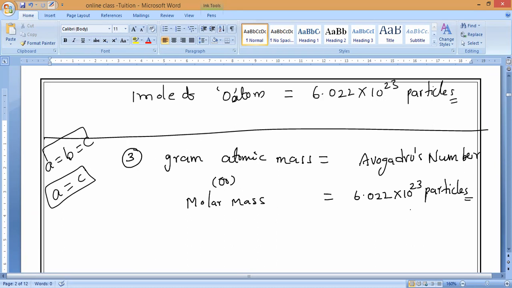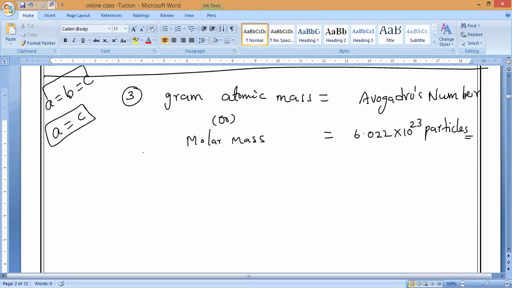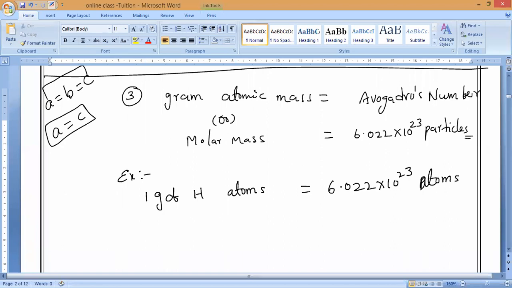Please respond. So now, if we take an example, 1 gram of hydrogen atoms contains how many atoms? 1 gram of hydrogen atoms contains 6.022 into 10 power 23 atoms. Here not particles, what should come?